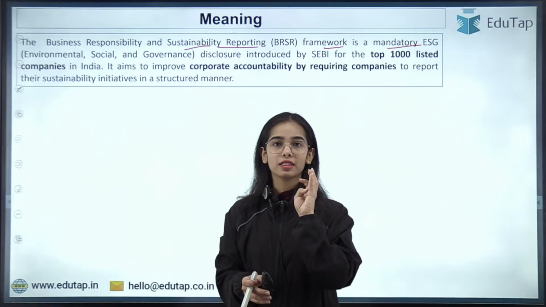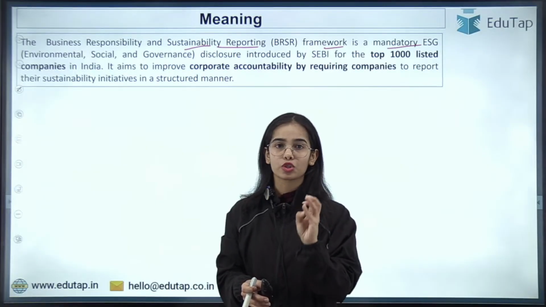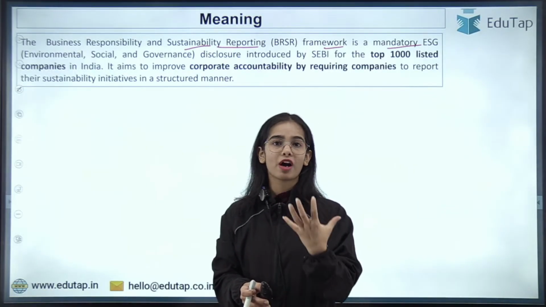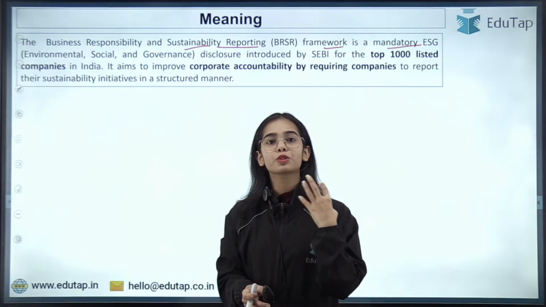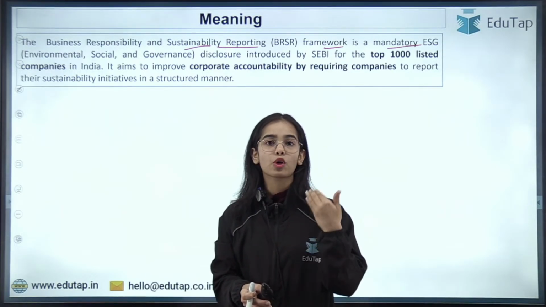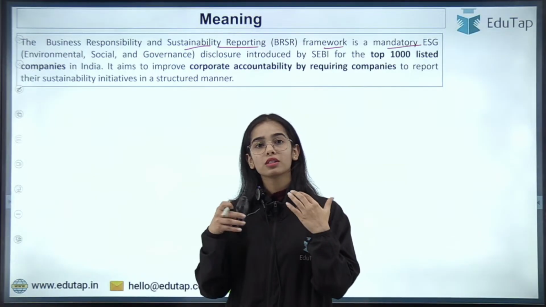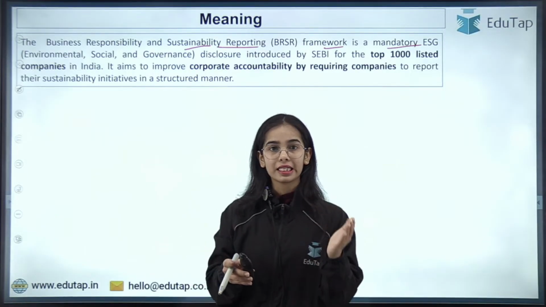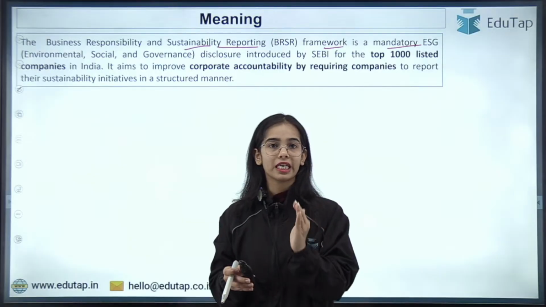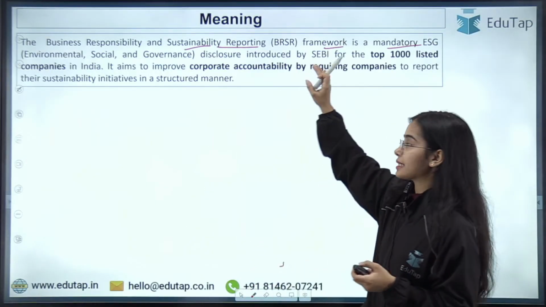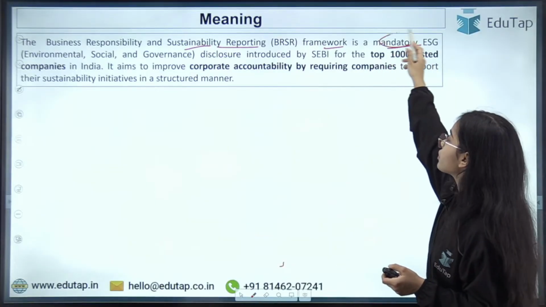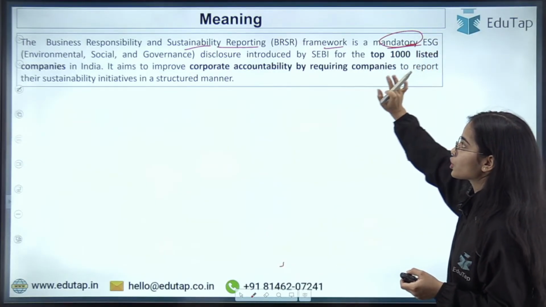ESG means environment, social and governance disclosures have to be made, that is, what steps you have taken for the environment, what steps you have taken for the benefit of society, and what steps you have taken for the better governance of your company.